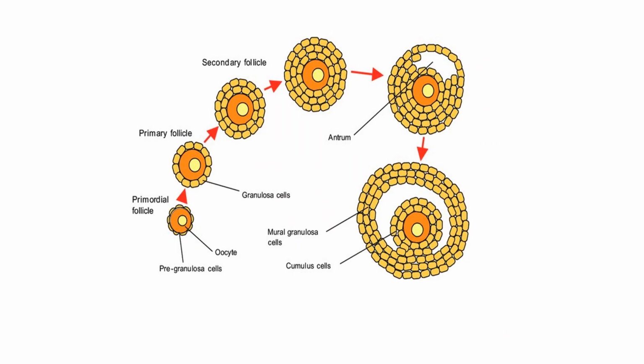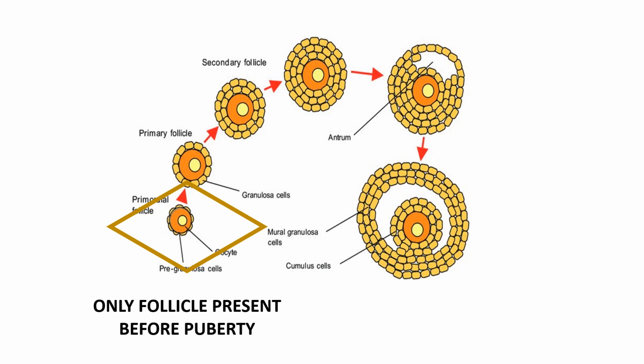This is our primordial follicle, and this is the only follicle present before puberty. When puberty is achieved, 20 to 30 of these primordial follicles from each cycle will enter into the process of maturation. Out of this 20 to 30, there will be one follicle that will start to grow rapidly and ultimately reach the final Graafian follicle level, and this will undergo ovulation.